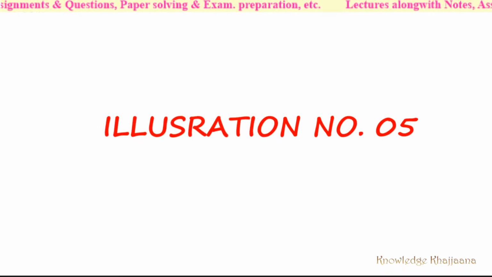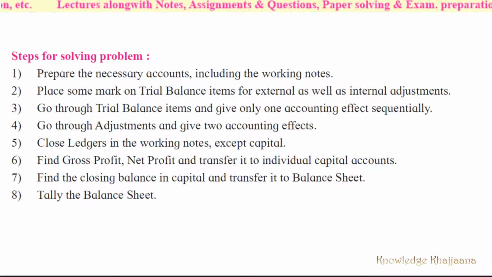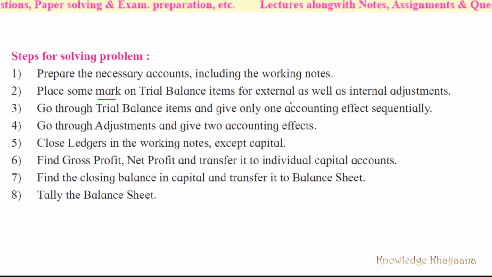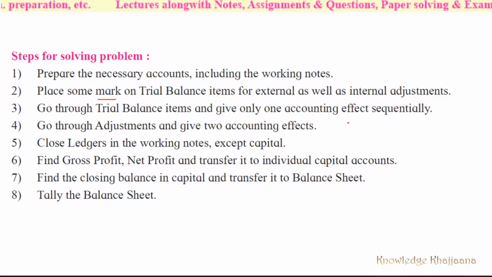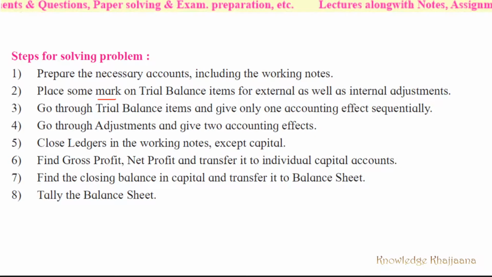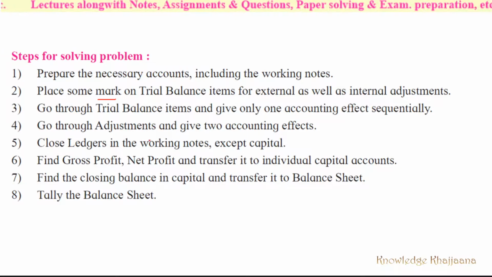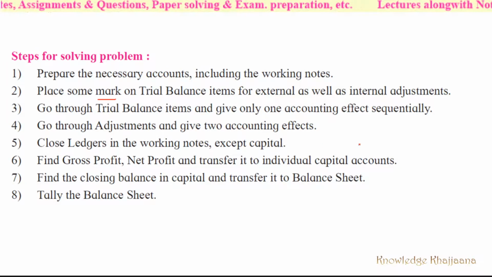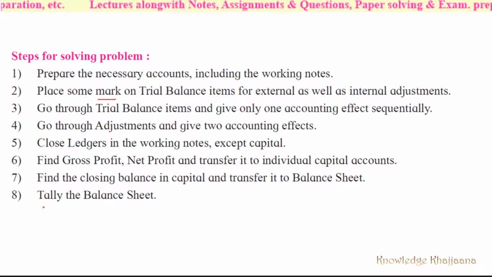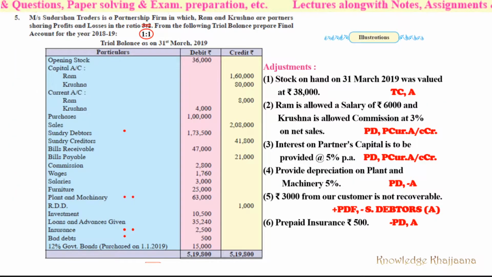Now let's start with illustration number 5. These are the usual steps: you should prepare the workings, and place the workings against the trial balance items. Then you should prepare the required accounts, that is trading account, profit and loss account, partners capital account if it is required, and balance sheet. Then you should tally the trading account and calculate the gross profit or gross loss. Then you should transfer it to the profit and loss account, then the partners capital account if required, and the balance sheet, and tally the balance sheet. These are the usual step by step processes to solve the financial accounts.